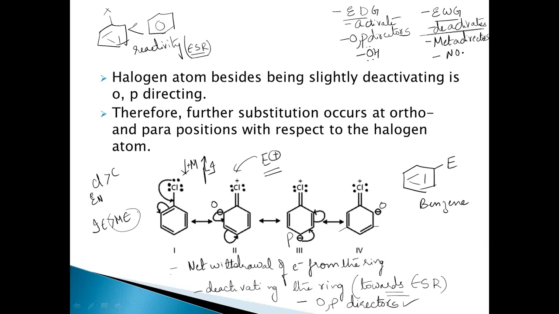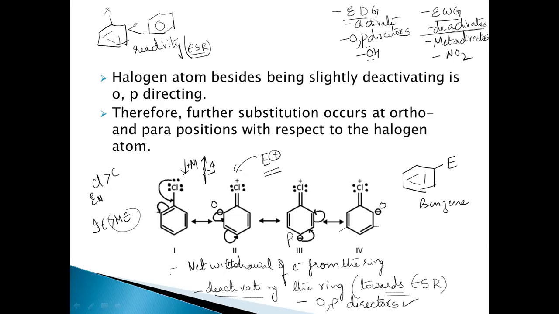Electron withdrawing groups like NO2 withdraw the electron density from the ring, and the meta position is the position where the incoming electrophile will attack, because there is no charge present at the meta position when compared to the ortho and para. Ortho and para will get the positive charge. That is why the meta is free, and the electrophile will attack at the meta position. But here when you look at chlorobenzene, even though they are ring deactivators, which should be meta directors, they are ortho-para directing groups because of the opposing effects of plus M and minus I effects.